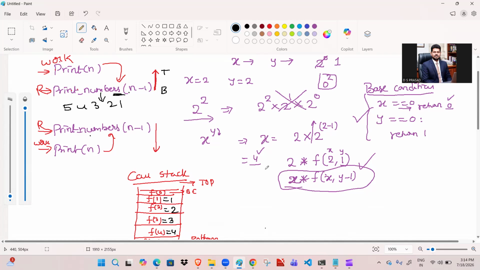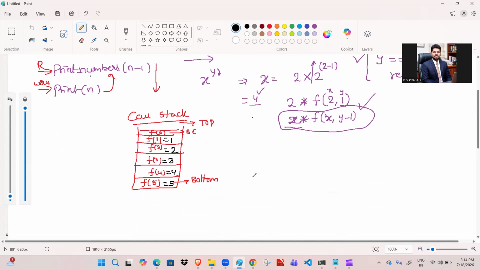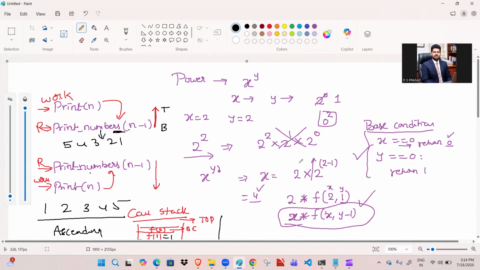And for print numbers and then print, from the recursion to the work, it is a top to bottom approach. Top to bottom approach means 1, 2, 3, 4, 5. So this is nothing but ascending order, and the other is nothing but descending order.